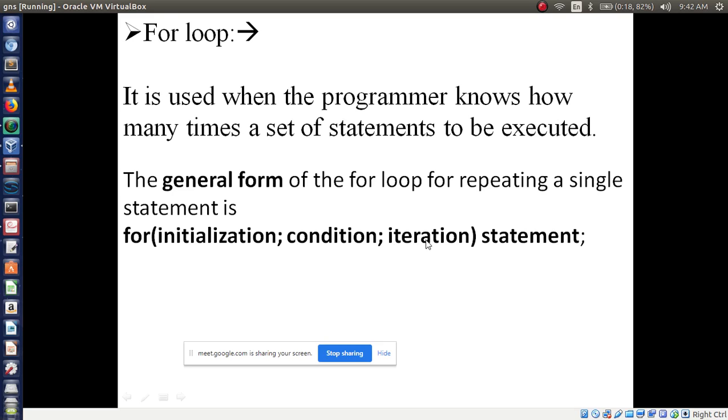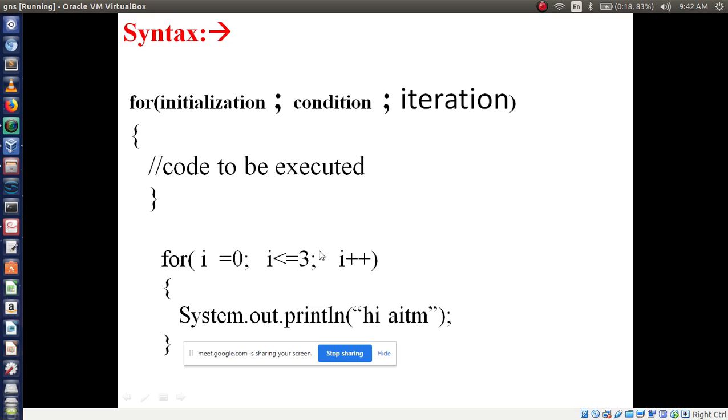It may be an increment or a decrement. Initialization and condition are separated by semicolons, and at the end of the statement there is no need to give a semicolon. Is that clear? This is a simple syntax. Now see, I have written a small syntax here.